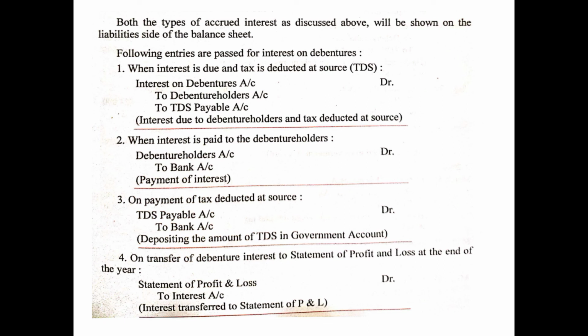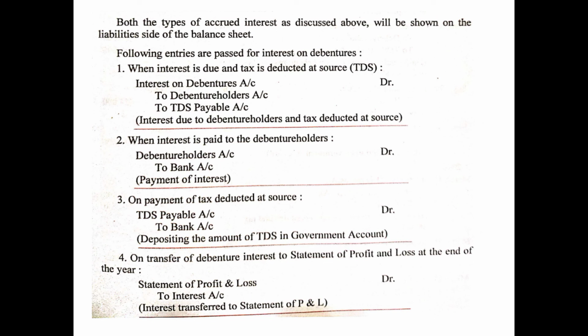TDS payable is a liability towards the government, therefore it is credited. Debenture holders are also credited because interest is to be paid to them. Interest on debentures is an expense for the business, therefore it is debited. The second entry is when interest is actually paid to the debenture holders.